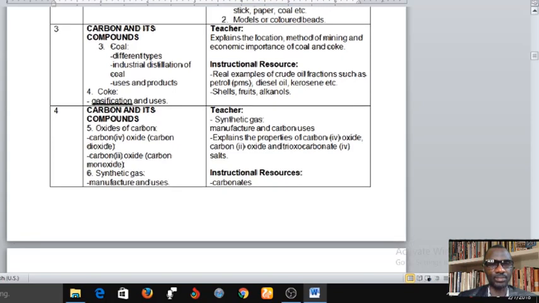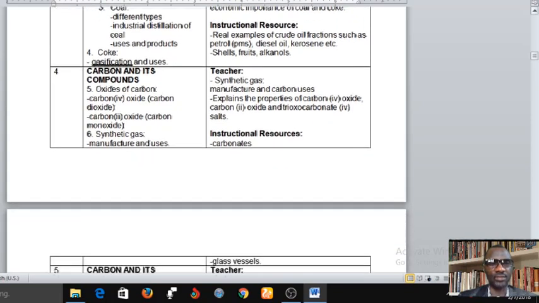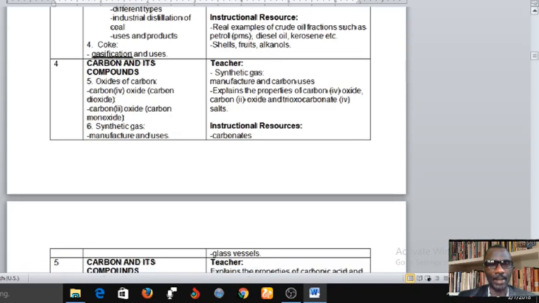All right. Week 4 is still carbon and its compounds. Here we're going to look at the oxides of carbon, carbon(IV) oxide and carbon(II) oxide, and then synthetic gas, manufacturing and uses. So that's all for week 4.